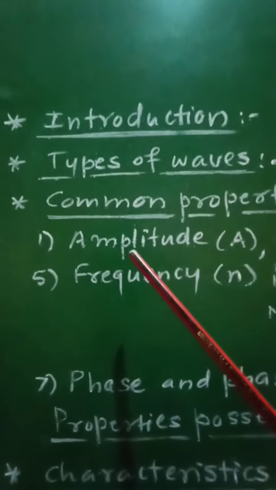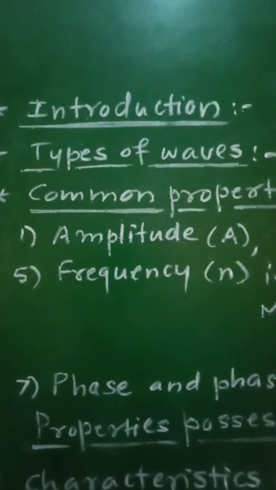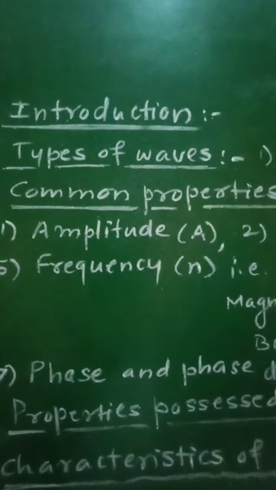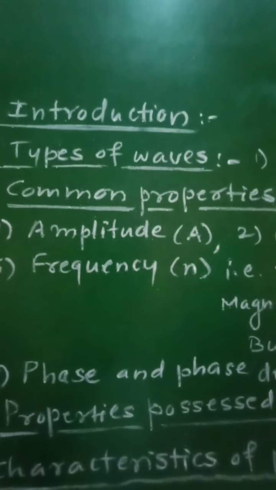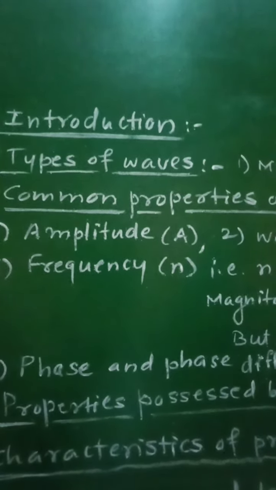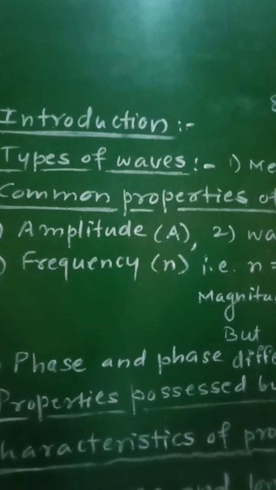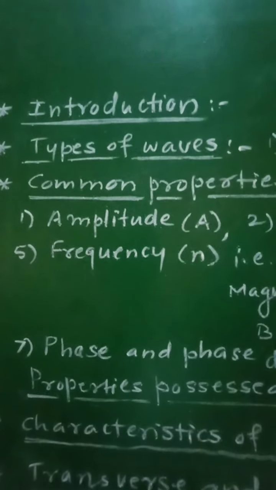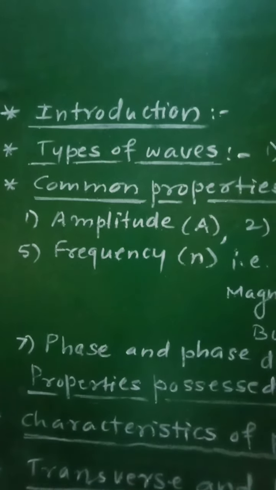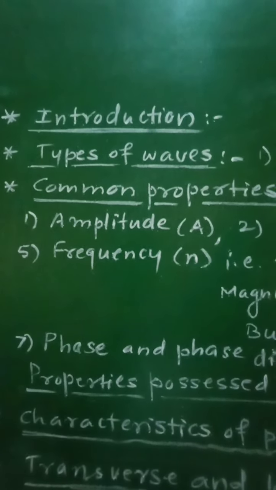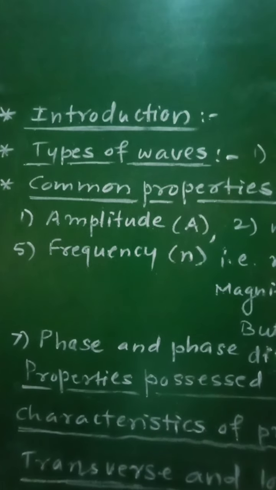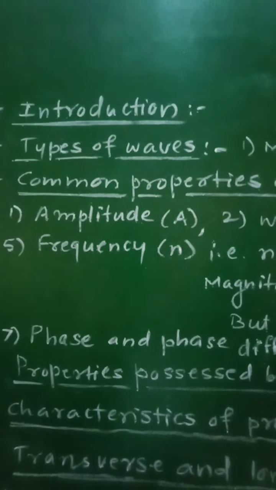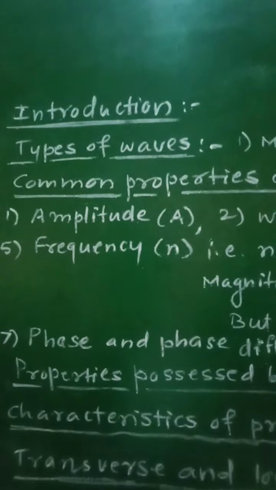Now the very first property is the amplitude of the wave, which is denoted by A. It is defined as the largest displacement of a particle of the medium through which the wave is propagating from its rest position. Its SI unit is meter.